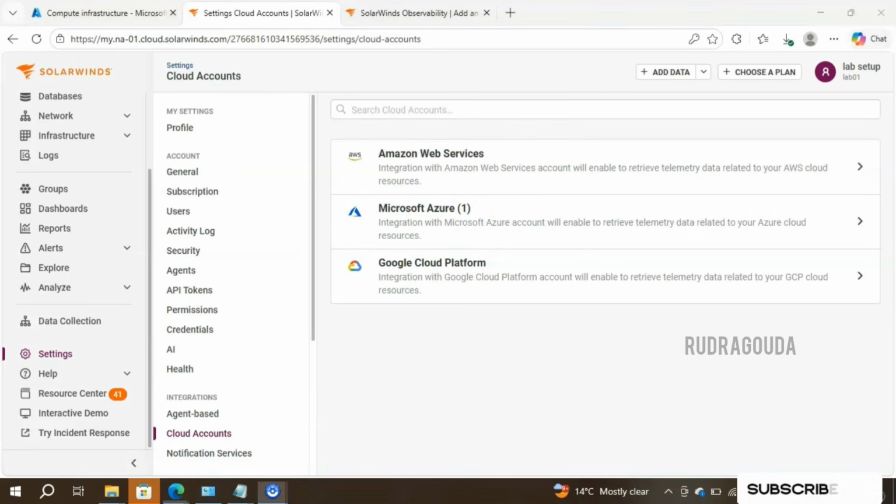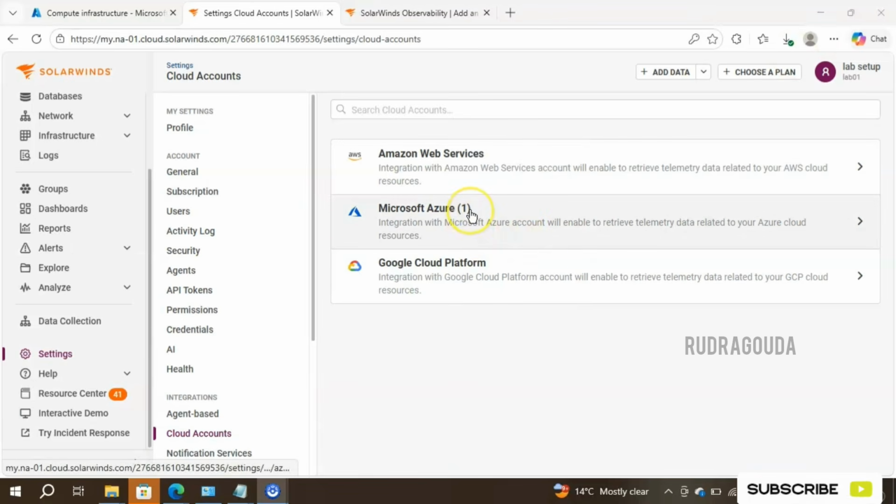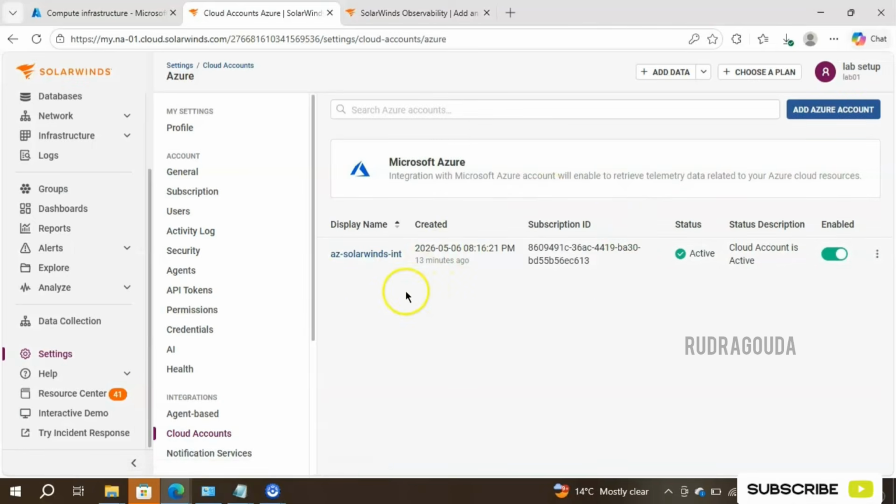It will display whatever integrations are done so far, so Amazon related, Microsoft Azure related, or GCP related. Currently we have Azure, that's what you are able to see, the count as one. Let me click on that and you are able to see the information here as well, like the name we have given, Azure SolarWinds integration. And here you will get the created time, subscription ID details and status description, that is, cloud account is active.